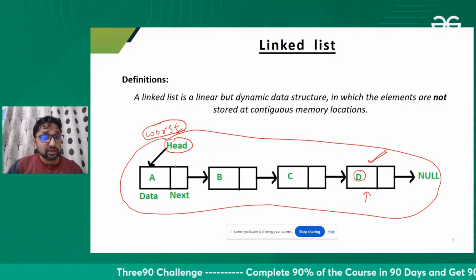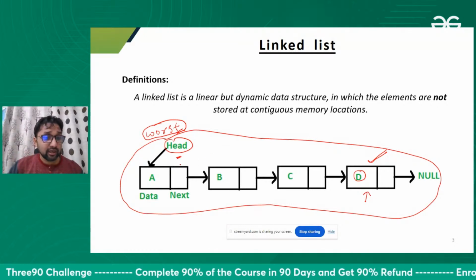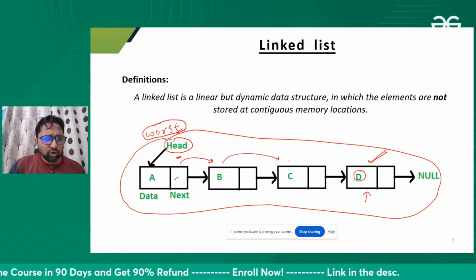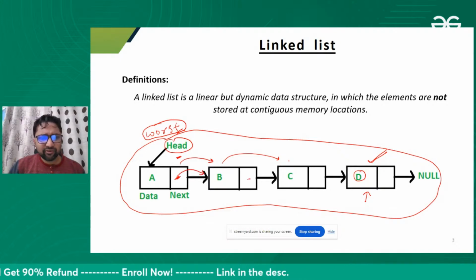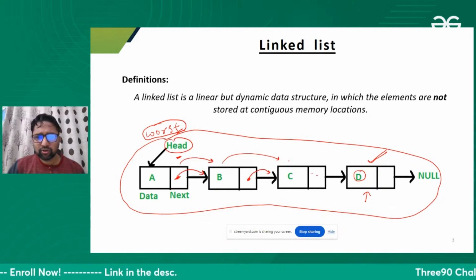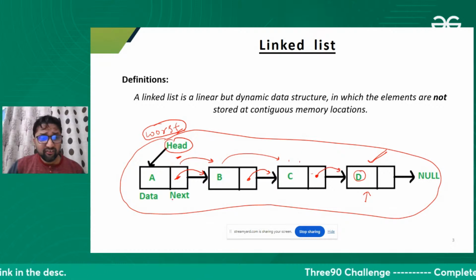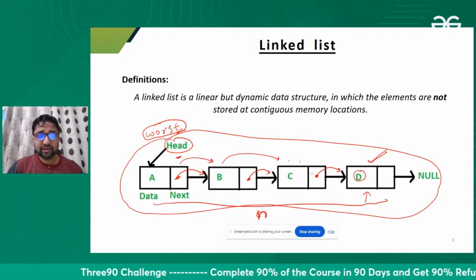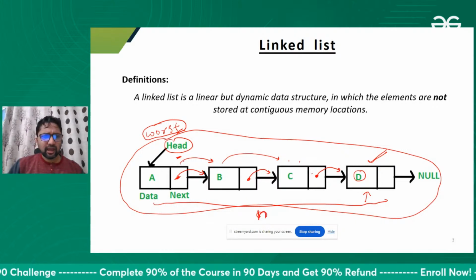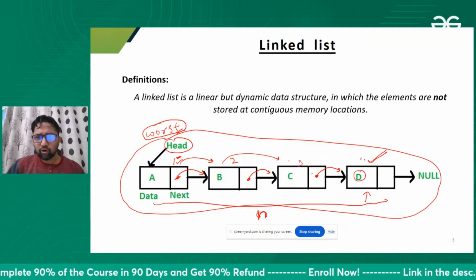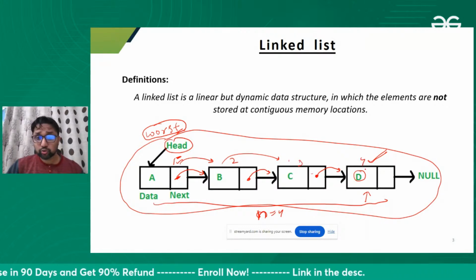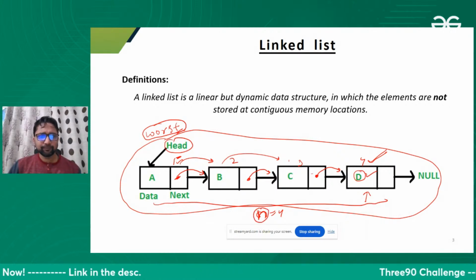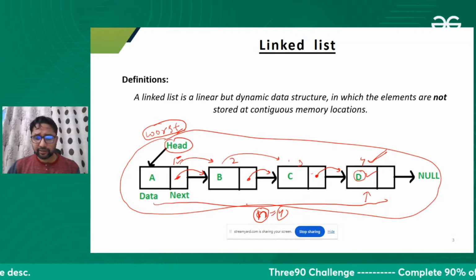But in a linked list, we need to start from the first location, the head, and go step by step from one node to another, because every node has the address of just the next node. So if my linked list has n nodes, how many steps will I take? I will go 1, 2, 3, 4. Here n is 4, so I take 4 steps to reach and access this element. So the time taken is order of n.